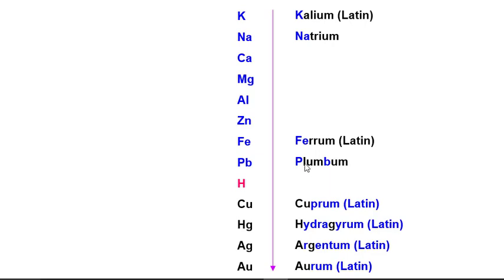Now there are a few students who can learn them with their symbols as given, but for some it is difficult, so they can use a mnemonic. I generally use this mnemonic. For K I use Katrina, for sodium Na I use Ne, Katrina Ne, so K Na. Katrina ne car mangi Alto Jane Ferrari.